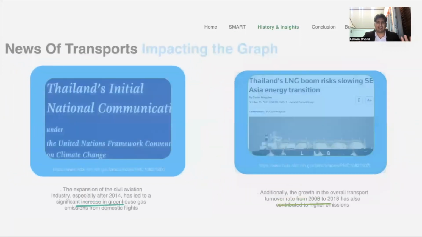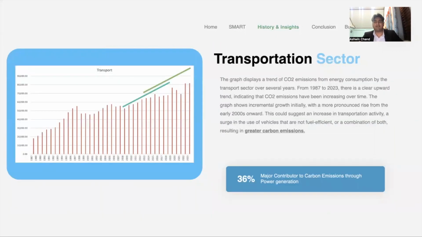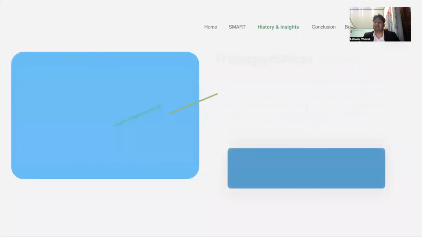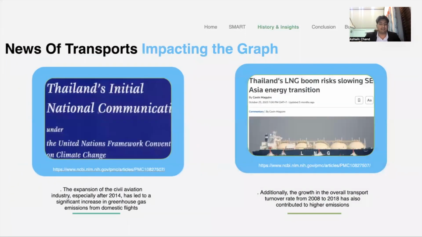And when we look at all these trends of increasing and decreasing, we can actually attribute them to trends within Thailand. You can see the expansion of civil aviation after 2014 shows the increase in transportation. And we can see that as well, the natural gas and the energy transition make it less, make it more. Hence, we can see direct correlations from the news and the data sets.